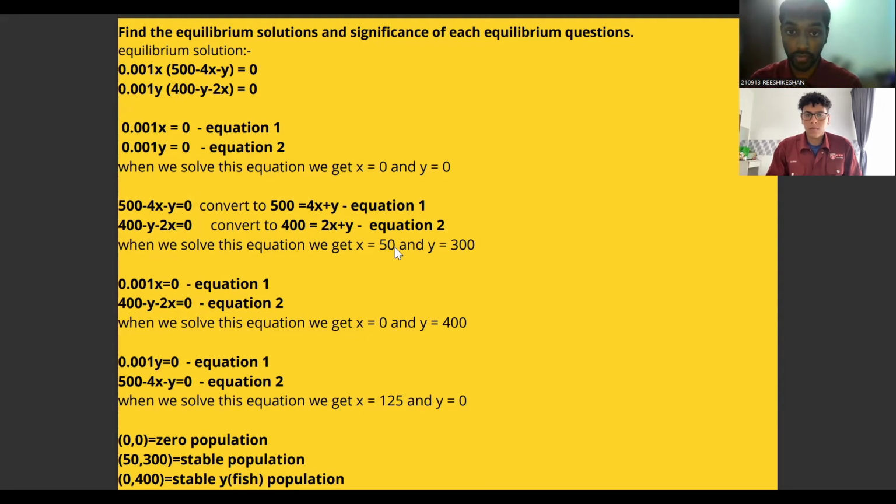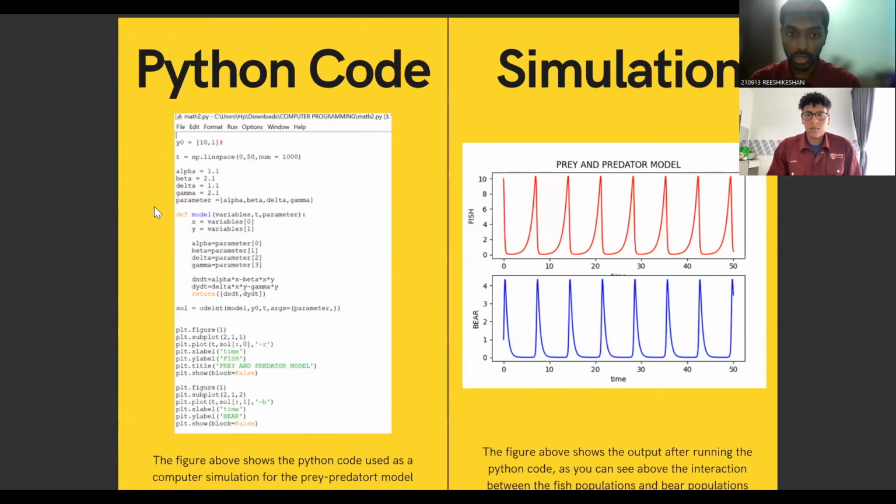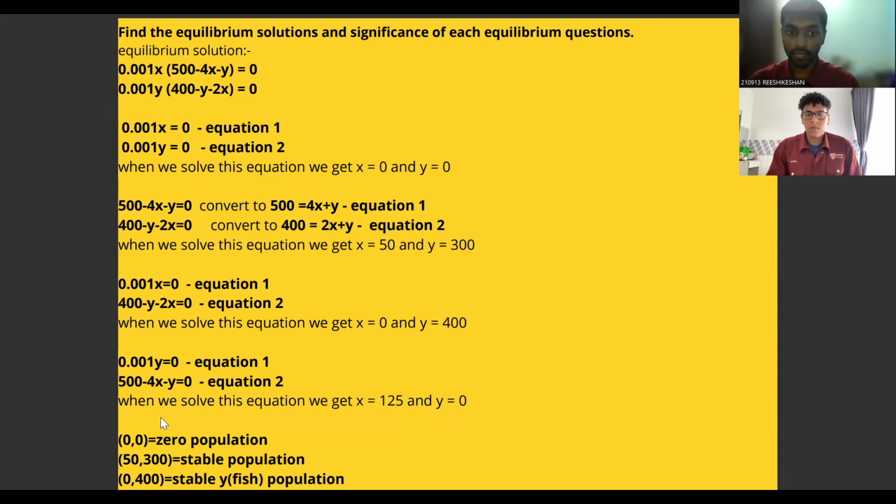We got x equals 50 and y equals 300. Moving on to the third case, when you solve this, you get x equals 0 and y equals 400. And for the final one, we get x equals 125 and y equals 0. So after solving all of this, we get four cases of answers. The first case is x equals 0, y equals 0.